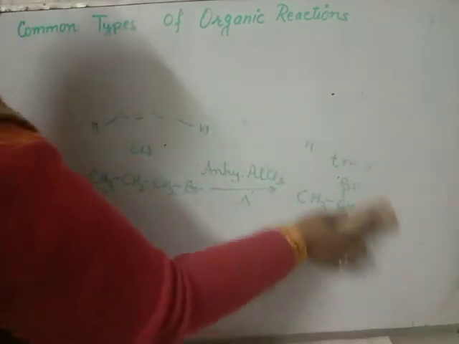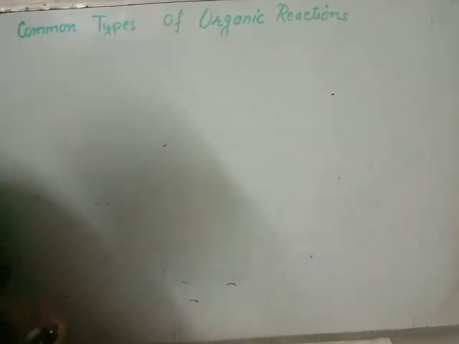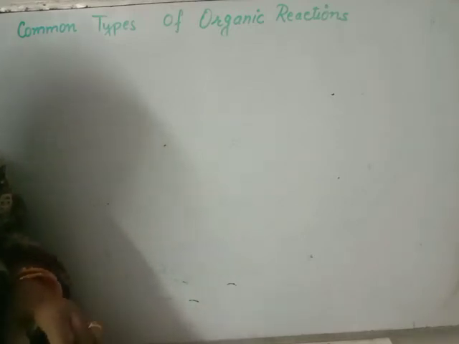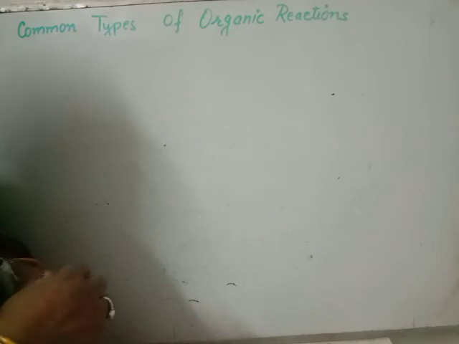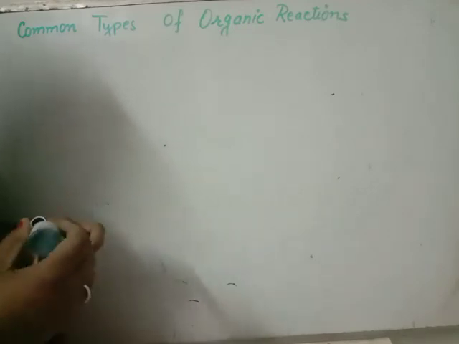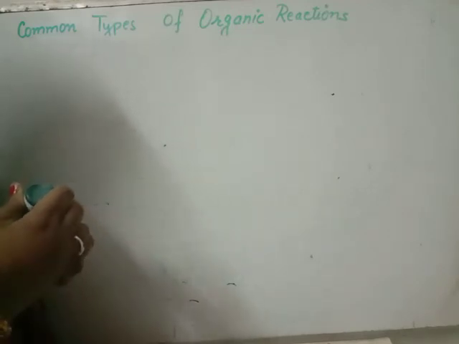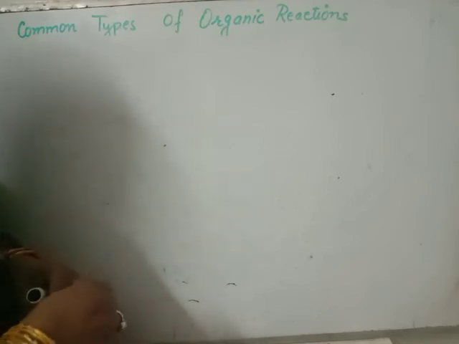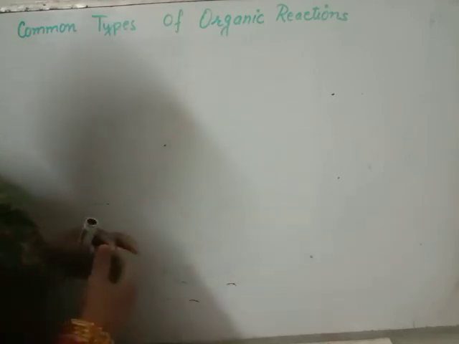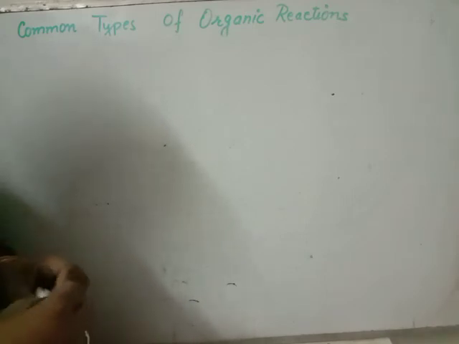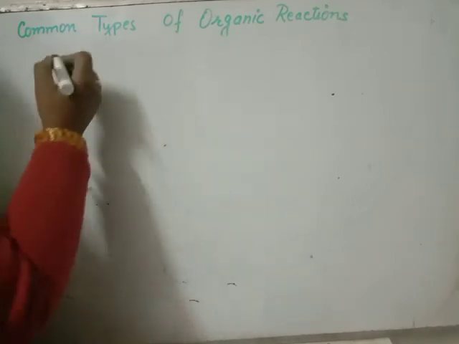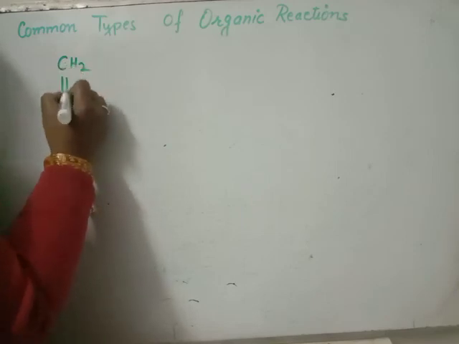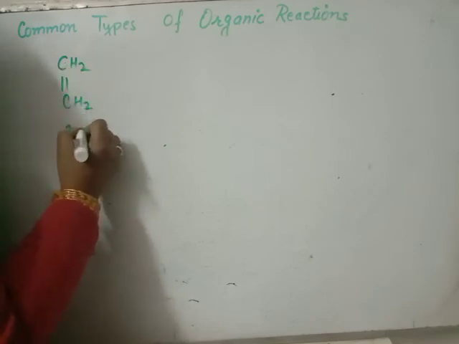Another one is the pericyclic reaction. What type of reactions are known as pericyclic reactions? In these reactions, an open chain compound having unsaturation is changed into a cyclic compound, and it has a 2 plus 2 addition or a 4 plus 2 addition to give a more stable compound, under the influence of sunlight. An open chain compound having unsaturation has 2 pi electrons.